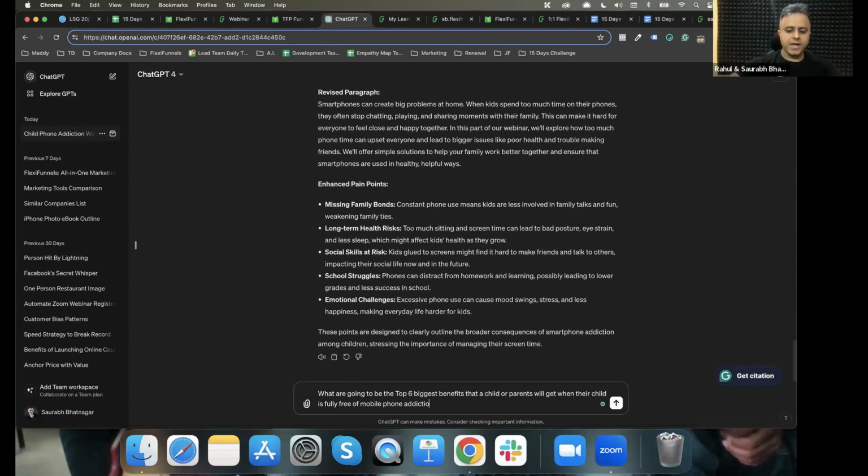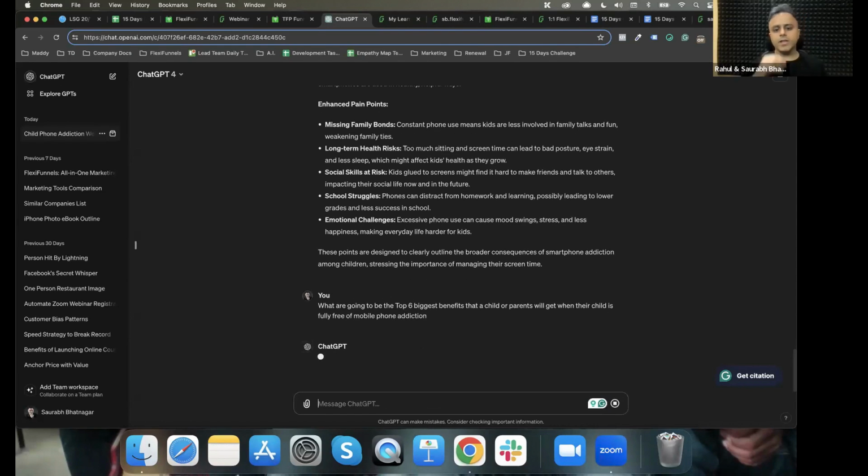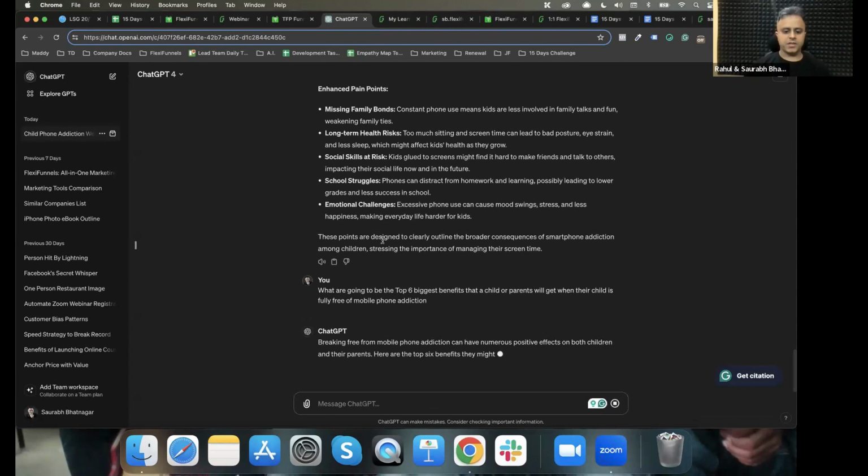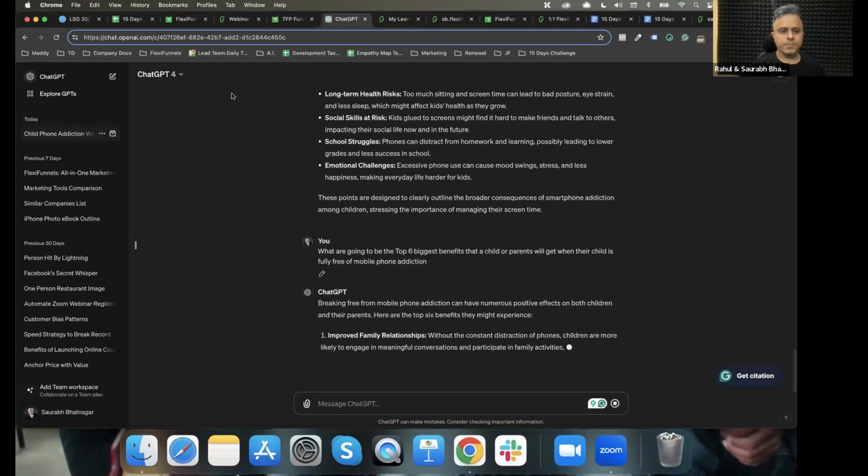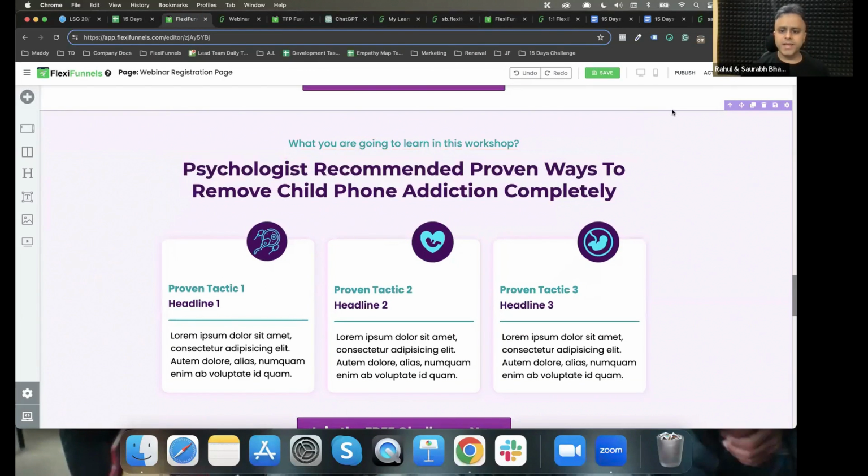So let's ask ChatGPT what benefits a person is going to get, and I am going to replace this section with something like this.